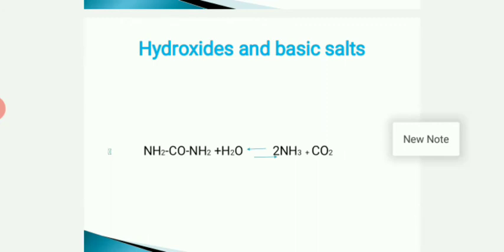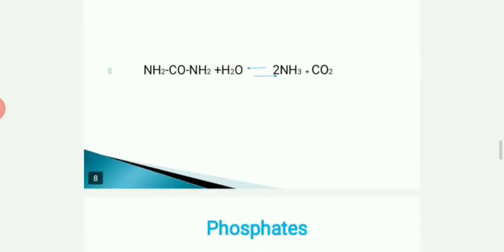Here we are considering the example of barium as barium chromate in presence of ammonium acetate, or nickel as nickel dimethylglyoximate, or precipitate of aluminium as oxinate. This is all about the hydroxides and the basic salt.